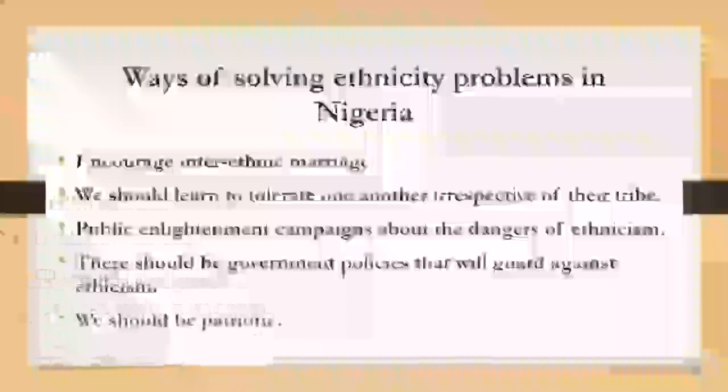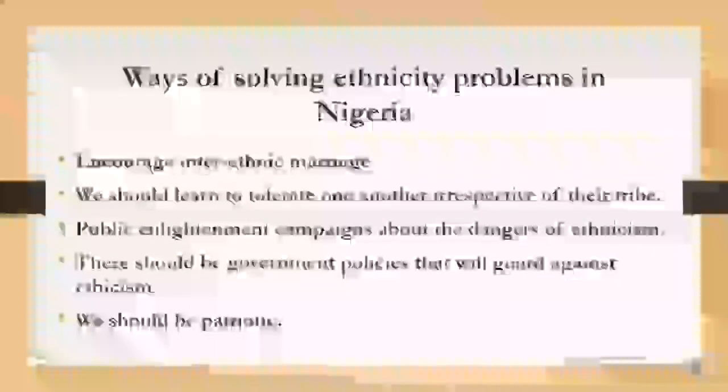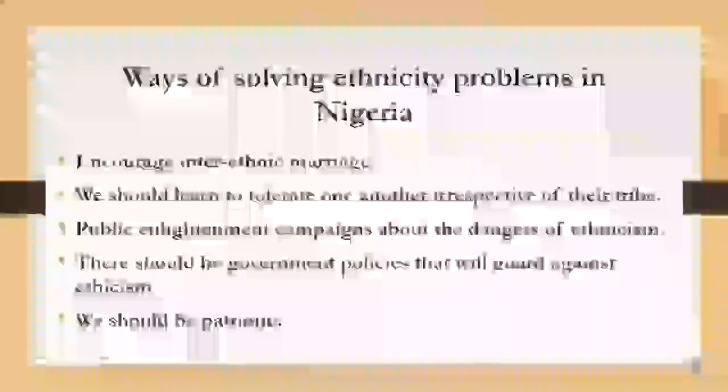And the last one, we should be what? Patriotic. A patriot citizen is one who fights for the betterment of their country. That will be it on ways to solve ethnicity problem. So don't just view this lecture as a piece that will guide you to answer correctly. View it as a way to start becoming a patriotic citizen of Nigeria, and promote what? Love, and abolish what? Ethnicity.